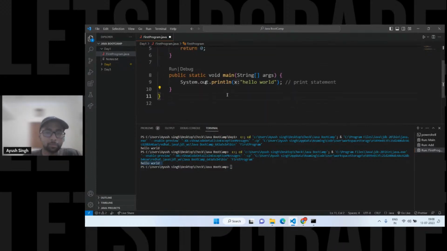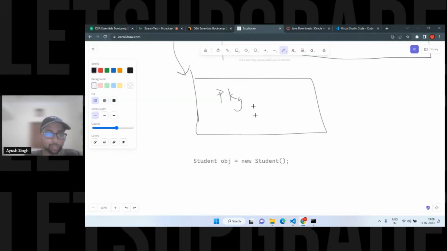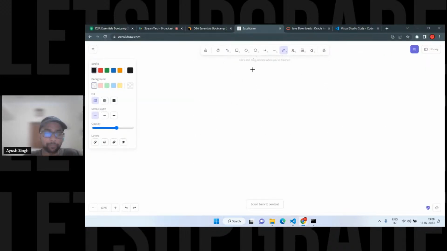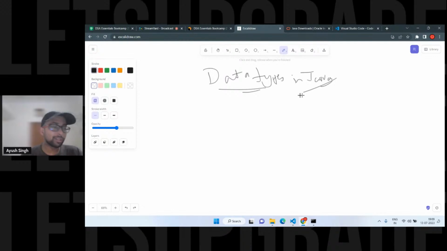Okay, so I have to tell a few things, and I have to ask as well, right, those who have the idea. Can anyone tell me what is the data type? Yeah, exactly. See, I have to ask this question. What is this int and integer, right? You're already asking. So can anyone tell me about the data types? What is data type in Java? Just be quick, guys. Remember, I'm asking for Java because other languages have some differences. Okay. So can anyone tell me what is data types in Java?